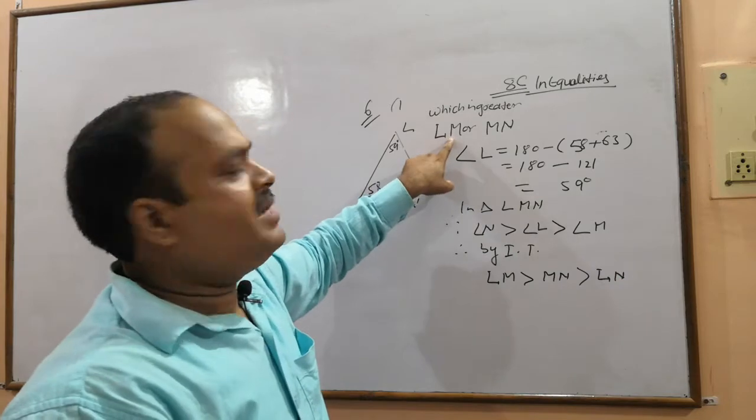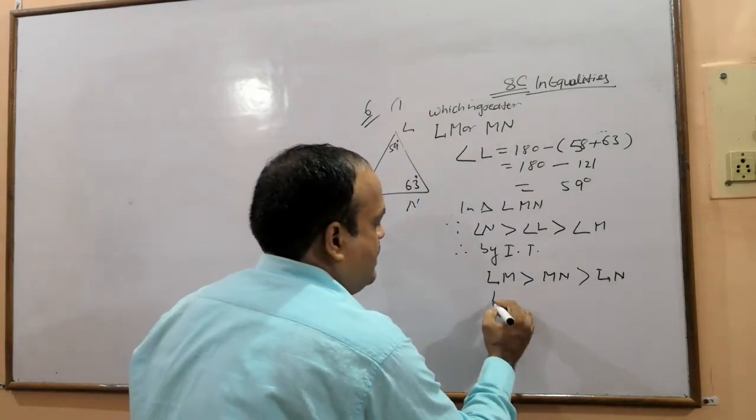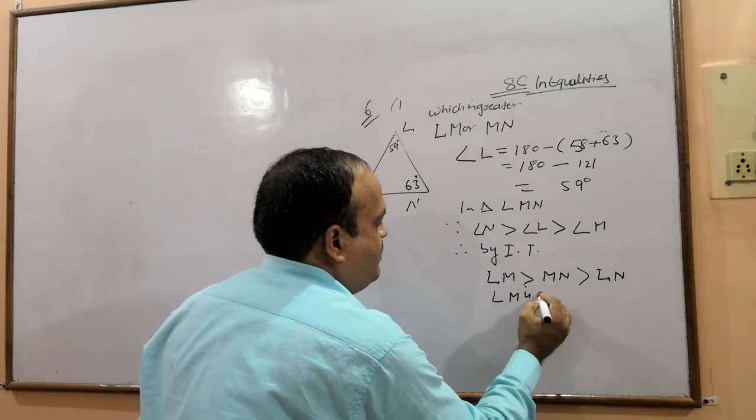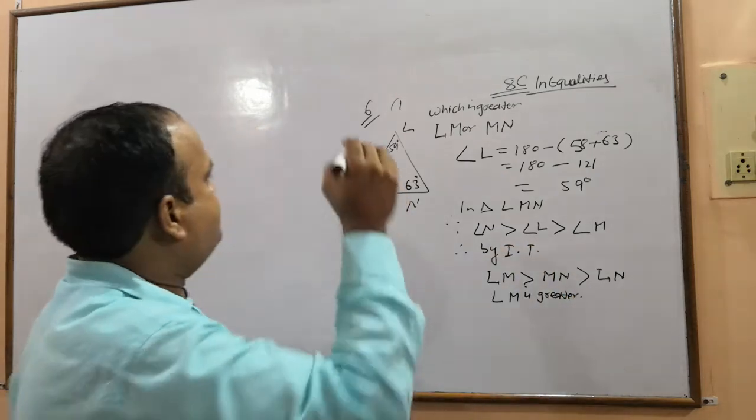So we are asked LM or MN, which is greater? LM. So write the answer: LM is greater.